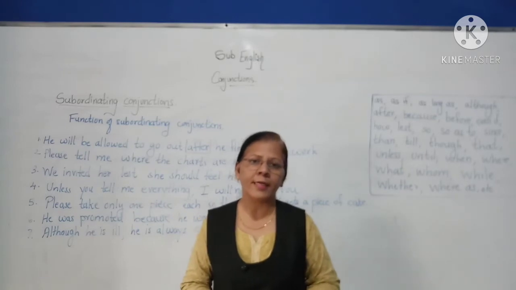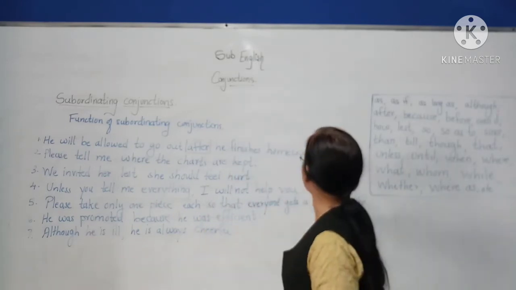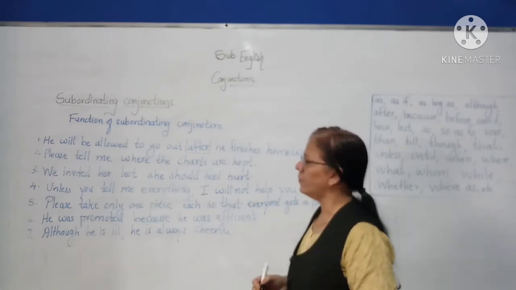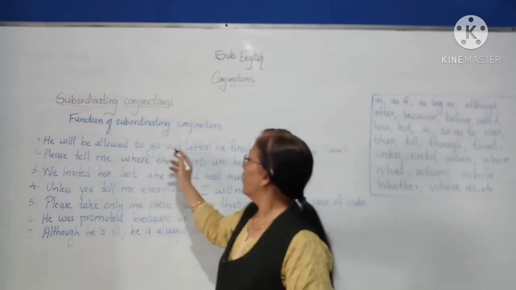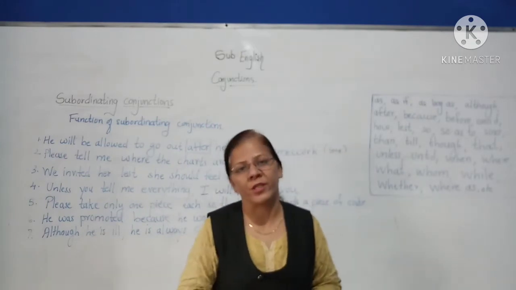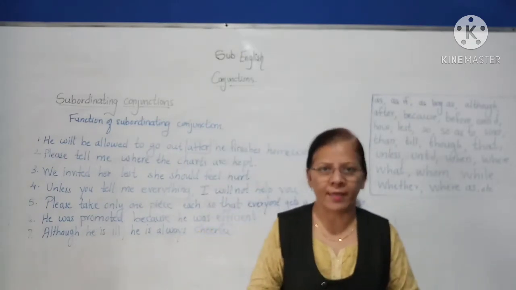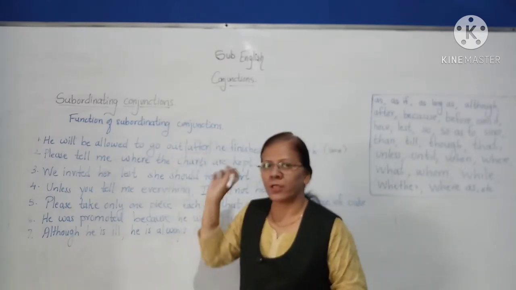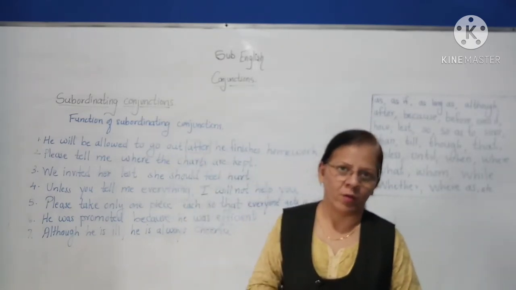Now what does it indicate? It indicates time. He will be allowed to go out when? After he finishes homework. So the purpose of the subordinating conjunction is to indicate time here.